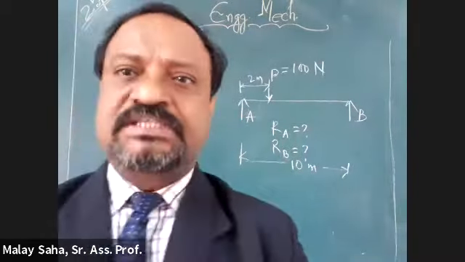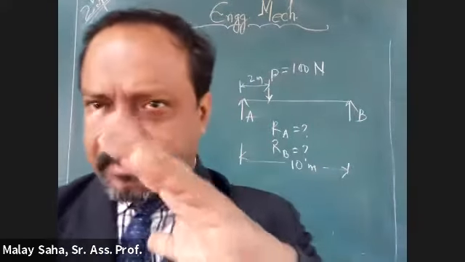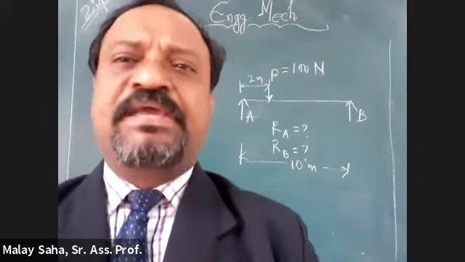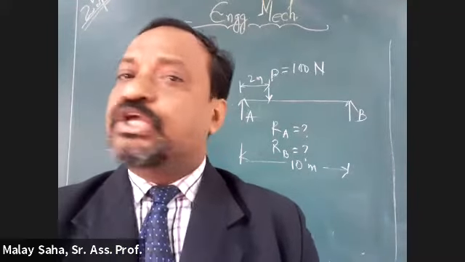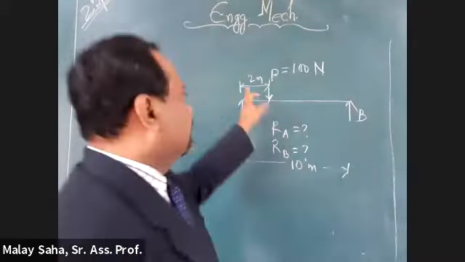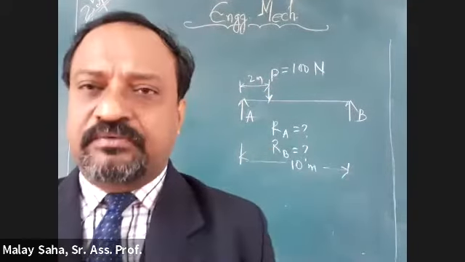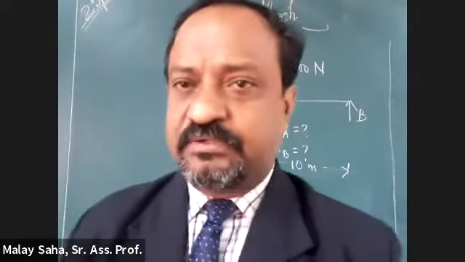I am repeating the question. Tell me the location of P where you do not require any interdistance. If you know the total length, you can find out the reaction. What is that position?